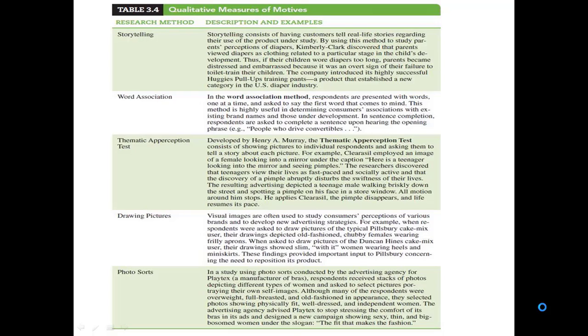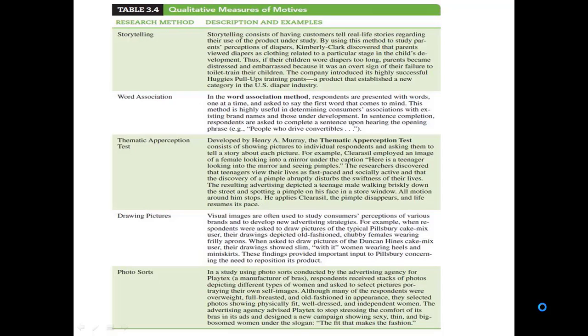They were of the view that if a child wore diapers too long, they started feeling distressed and embarrassed because they saw it as their failure, as they were unable to toilet train their children. So the company introduced its highly successful Huggies Pull-Ups training pants, a product that established a new category in the US diaper industry. So it's about consumer experiences with the product, and we can work on improving the products and services.